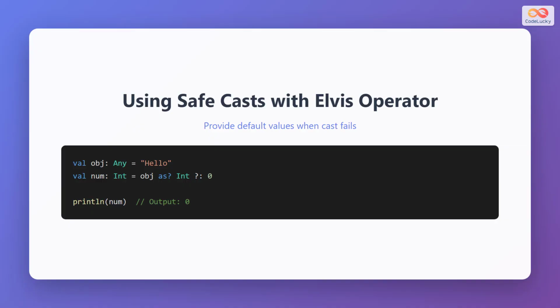You can make safe casts even more powerful by combining them with the Elvis operator. The Elvis operator is written as ?: and provides a default value when the left side is null. In this example, we cast "hello" to Int using as?. The cast fails and returns null, but the Elvis operator catches this and provides 0 as the default value. So the variable num receives 0 instead of null, and that's what gets printed.